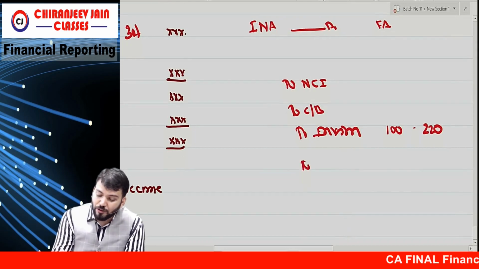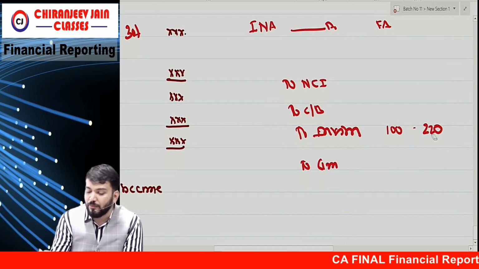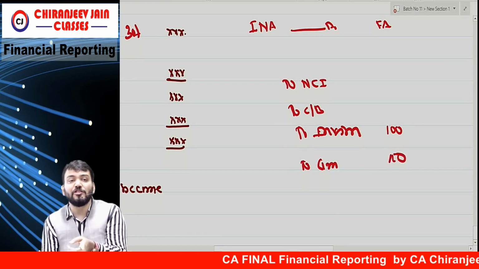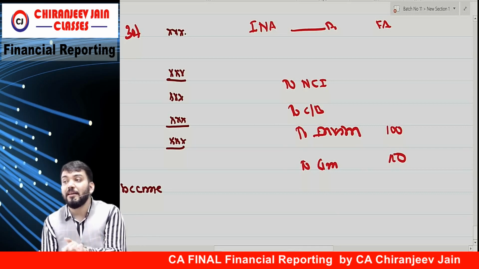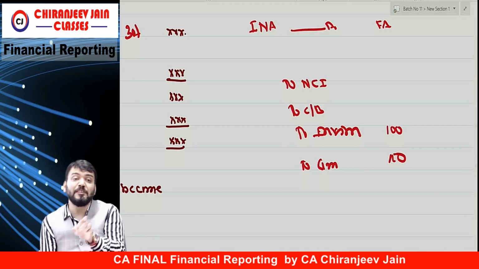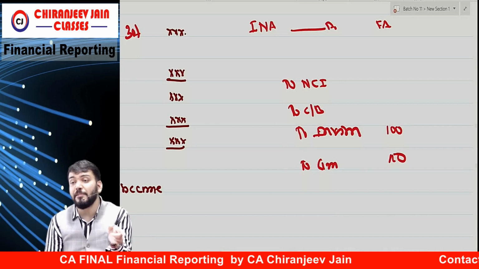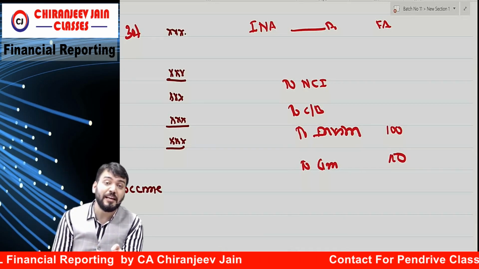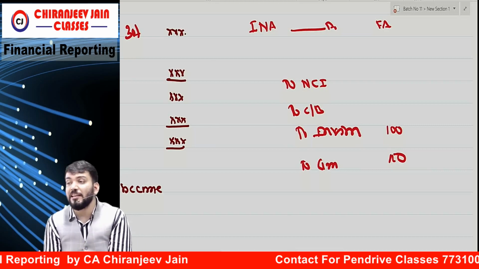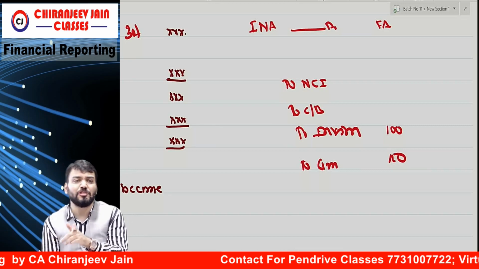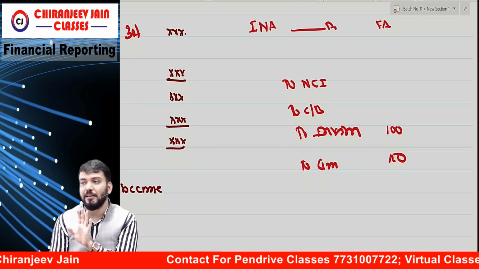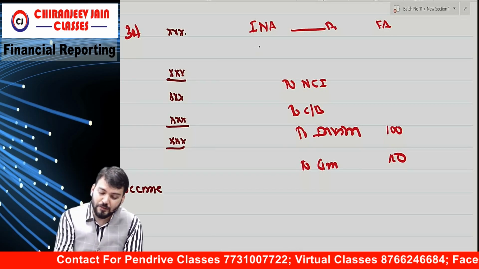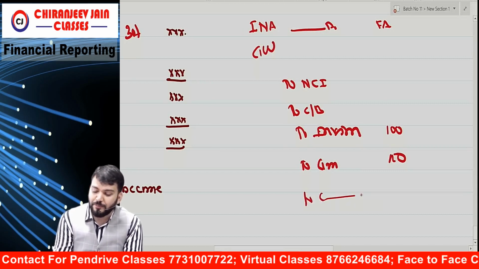120. So we write down 2 gain on remeasurement. How much? 120. And this gain on remeasurement will be transferred to either PL or OCI as the case may be. Means if investment was previously measured at FVTPL, it will be transferred to PL. If investment was previously measured at FVTOCI, it will be transferred to OCI. If the question is silent, transferred to what? PL. Understood? And the difference will be what? Goodwill or gain on bargain purchase.